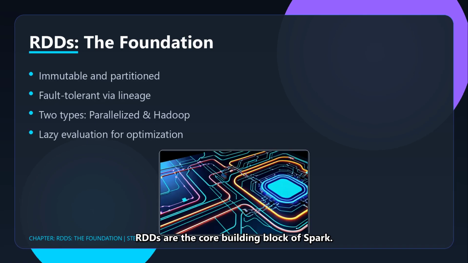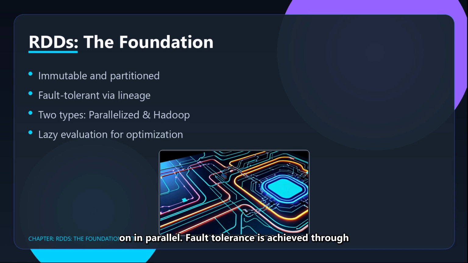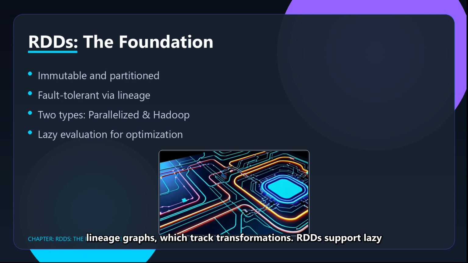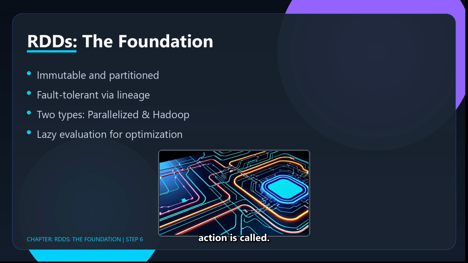RDDs are the core building block of Spark. They're immutable, partitioned collections that can be operated on in parallel. Fault tolerance is achieved through lineage graphs, which track transformations. RDDs support lazy evaluation, meaning operations are only executed when an action is called.